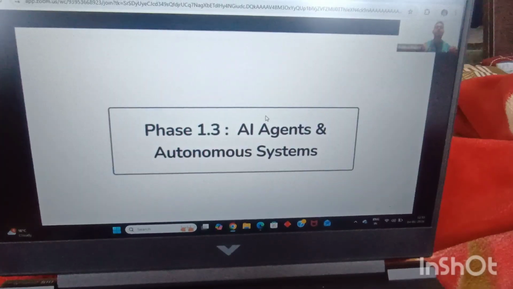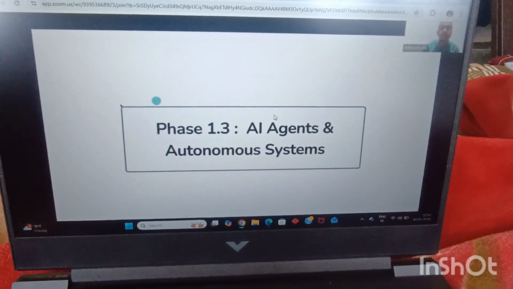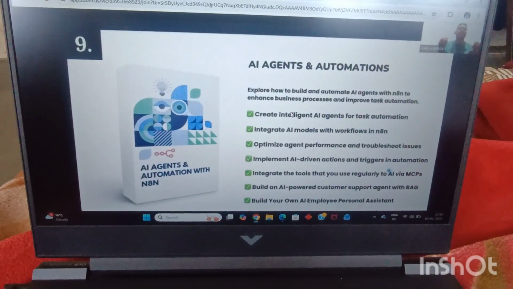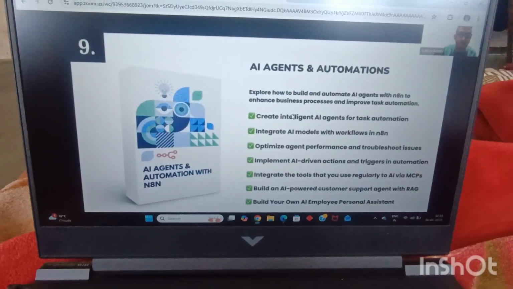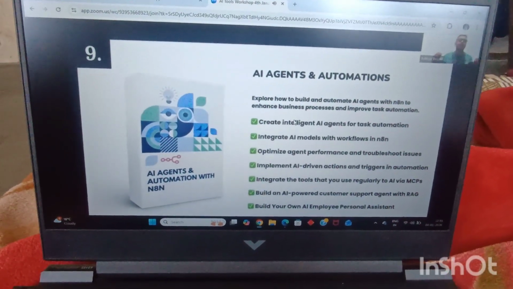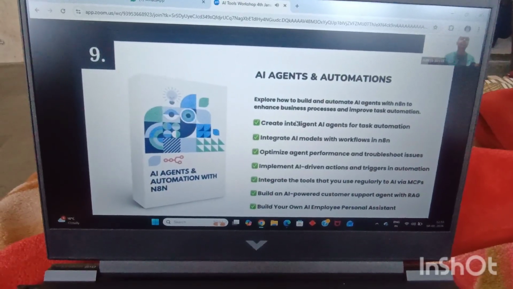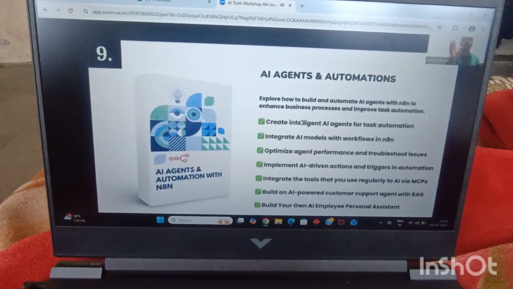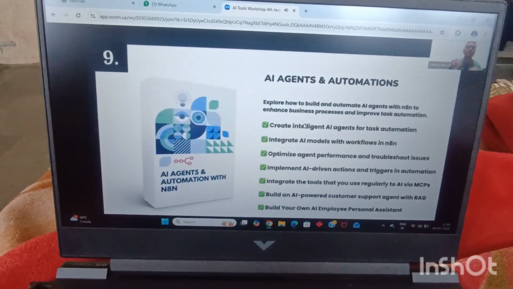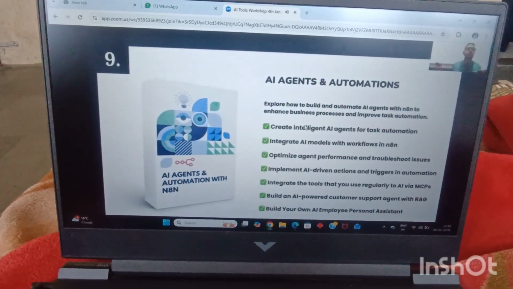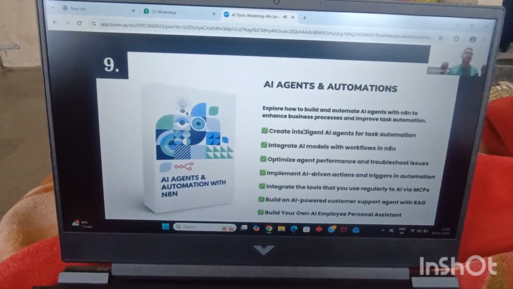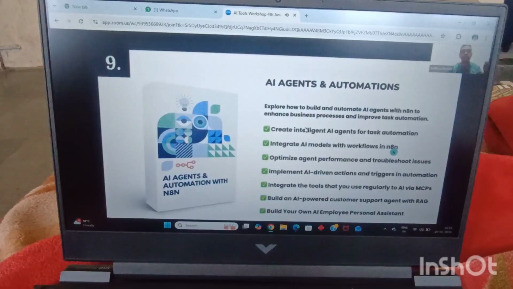Yes, guys, once we do that, we'll be moving on to phase 1.3, which is all about AI agents and autonomous systems. We will be learning all about AI agents, agentic AI and automations, to explore how to use that in order to build business processes and improve task automations, to be able to help AI agents do the work completely for us. I showed you a simple example of the Comet browser, which is an agentic browser, but you can build agents of your own, irrespective of whichever profession you belong to. You can deploy agents so that they can do your work on your behalf, and you can just manage those AI agents. So we'll be learning all about it in the 9th module.